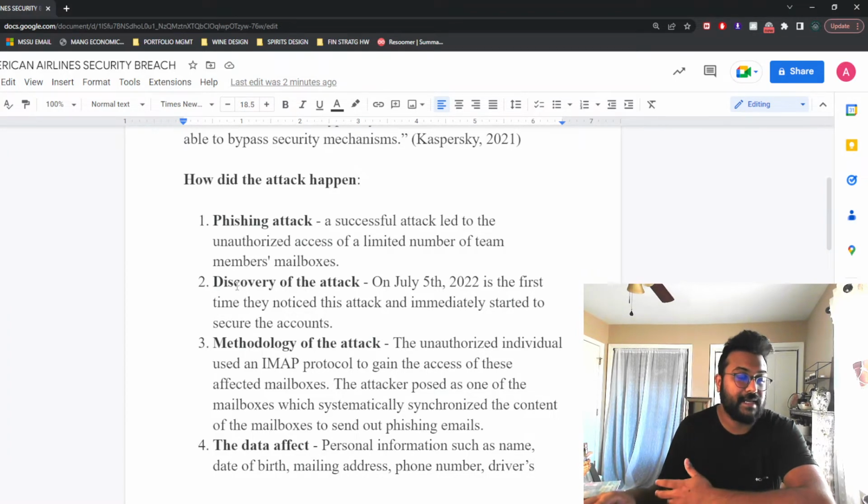When did the attack take place, or when was it discovered? It was on July 5th, 2022, when they first noticed this attack, and they immediately started to secure these accounts.